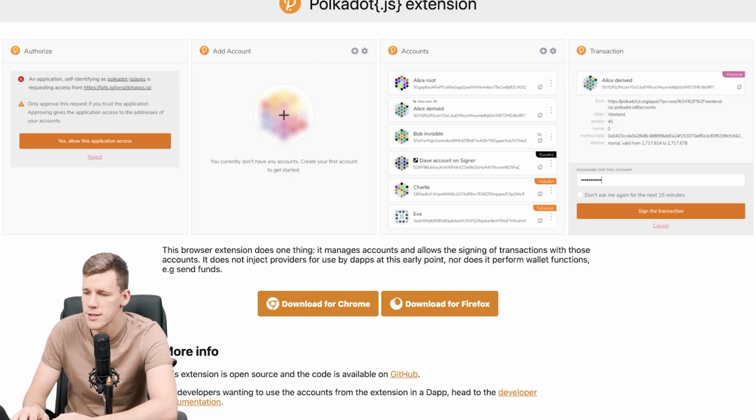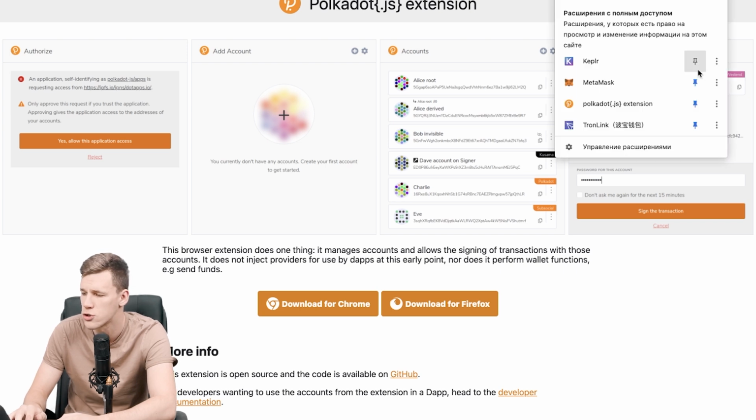What you need to do first is go to this website. The link is going to be in the description. It's called the polkadot.js extension, and you press download for Chrome or for Firefox. This is basically the wallet, just like MetaMask, which will show our addresses and be used to sign transactions on the internet. We've already installed it. Here it is on top.